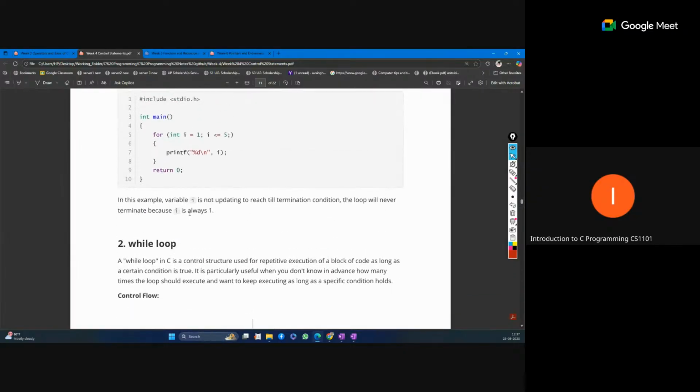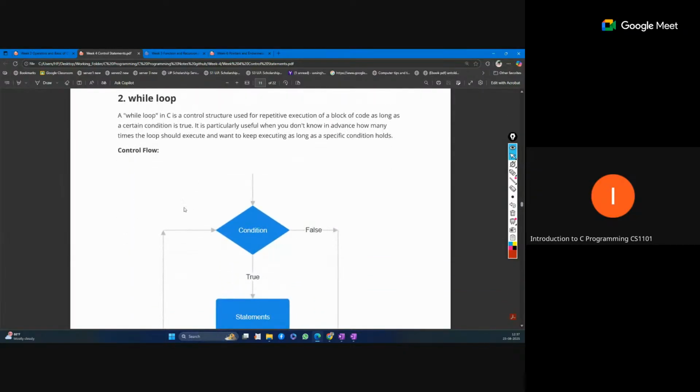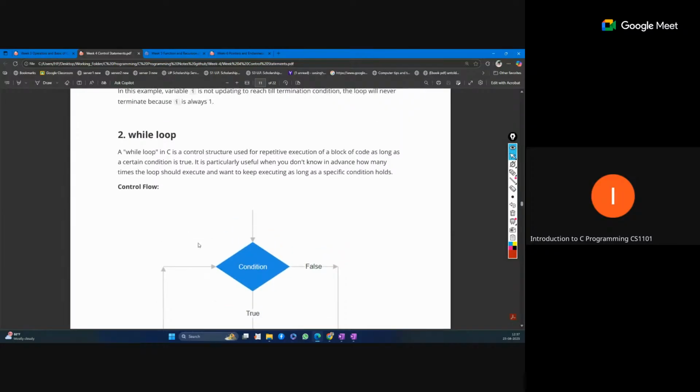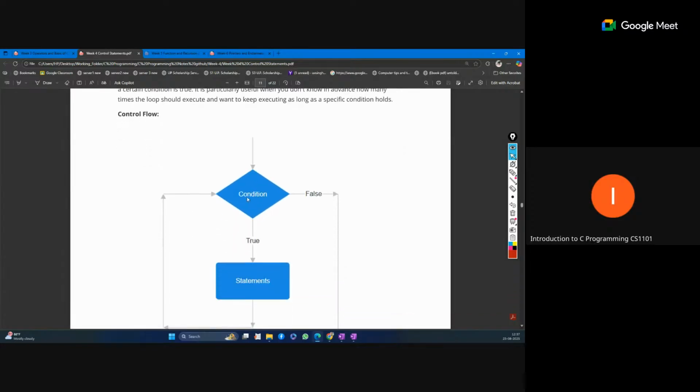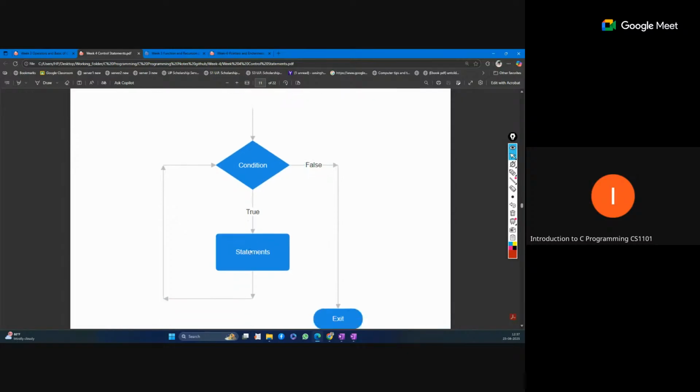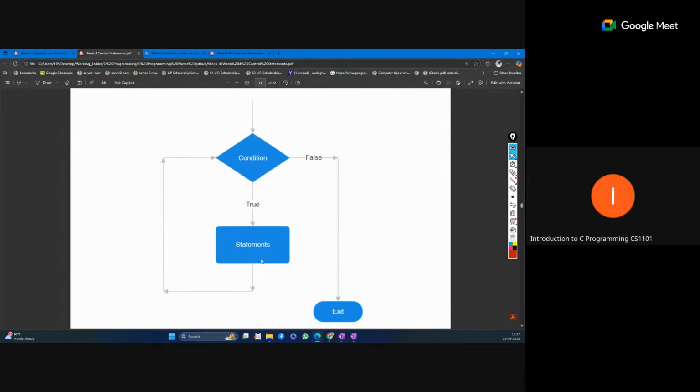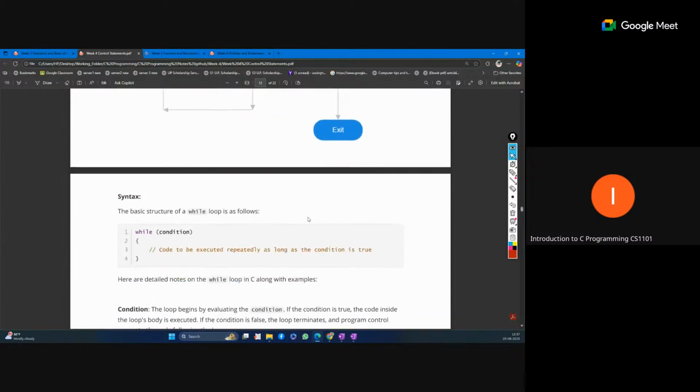Yeah, another type of loop is the while loop. So while is also very similar, but we externally perform the initialization of the while loop variable, and then we check the condition, and the same thing: if the condition is true, perform the statement, and inside the statement we update our condition variable. Okay, and in this way we repeat these things. At any point if false comes, then we will exit.